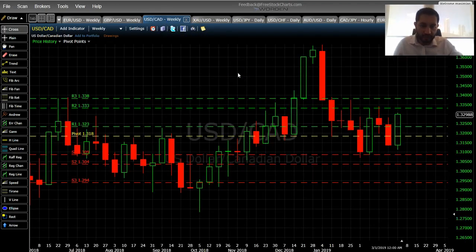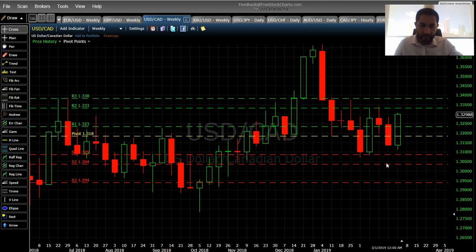For USD Canadian dollar, as we saw that big momentum in the dollar index, and we saw the dollar getting stronger, we did see that it broke its resistance at 1.1323, and it's trading above the resistance one, which is currently at 1.32988.